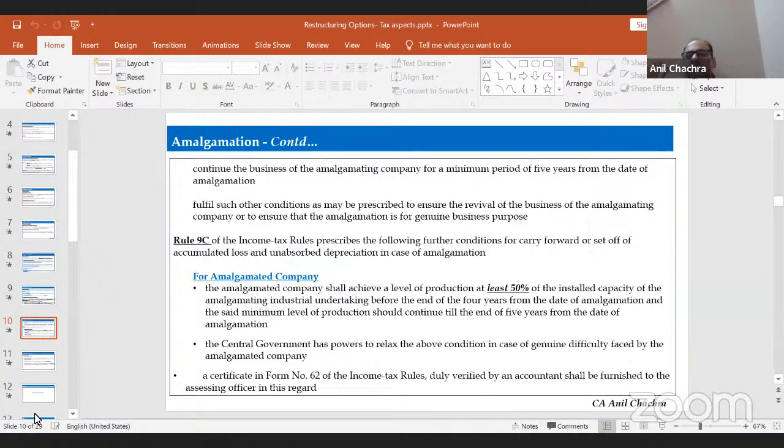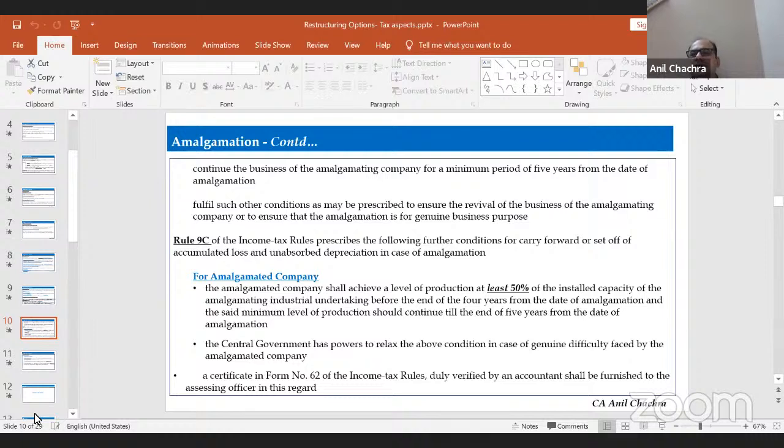So all the conditions we need to take care of at the time of the restructuring of our activities, and fulfill such other conditions. Other conditions have been prescribed under Rule 9C of the Income Tax Rules 1962. The specified condition says that the amalgamated company, meaning the transferee company, should achieve 50% of the production level of your installed capacity after the transfer. So you have to achieve 50% of your production level after a certain period of time from the end of your transfer. Only in that case will the benefit be available, right?